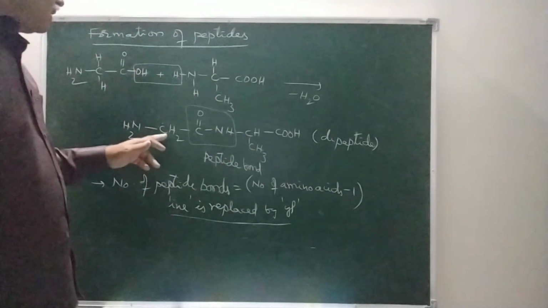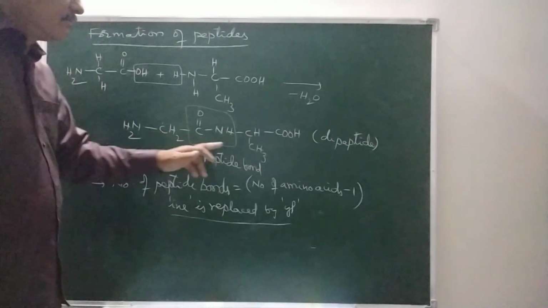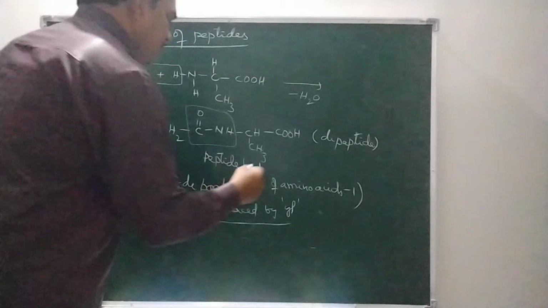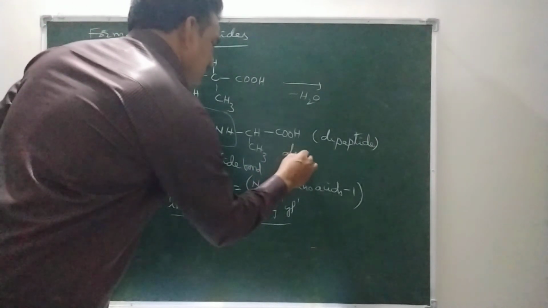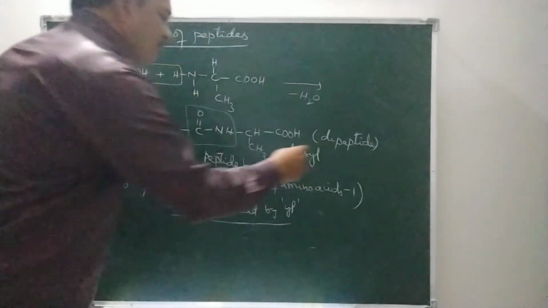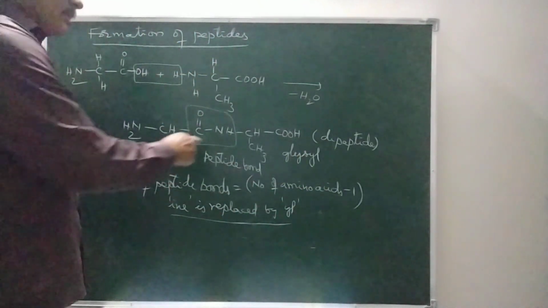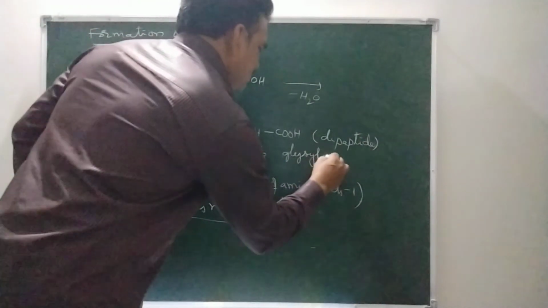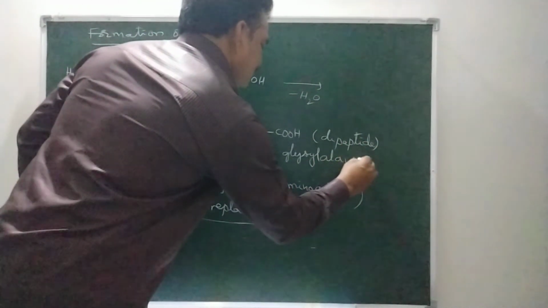For example, here glycine combines with alanine. So the name of this dipeptide may be given as glycyl alanine.